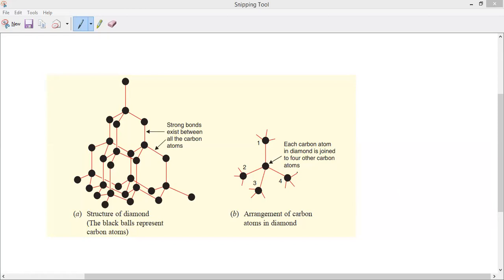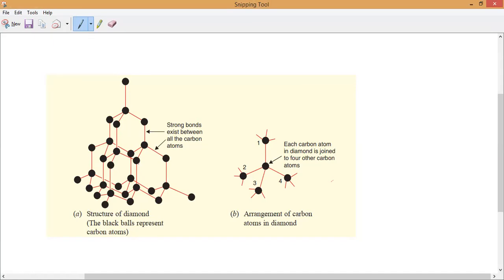Every carbon combines together and finally forms a tetrahedral structure, and these tetrahedra combine like this to form the structure. This is what we call the octagonal structure.